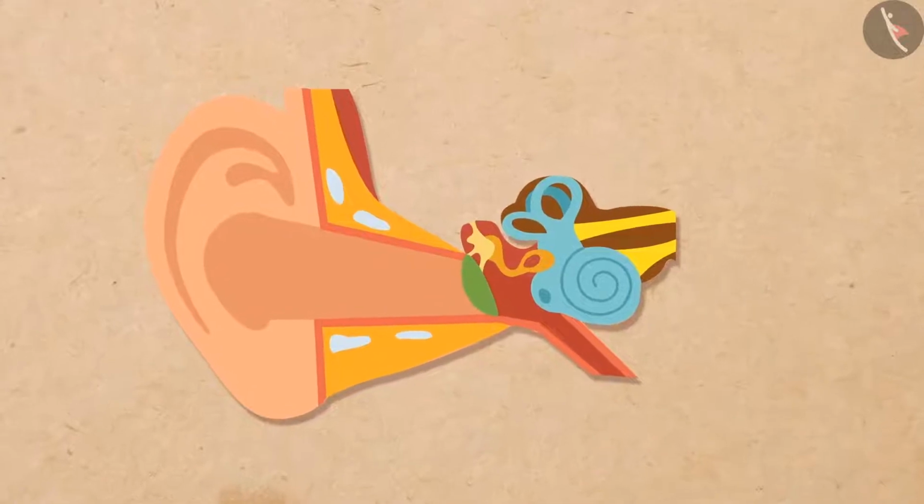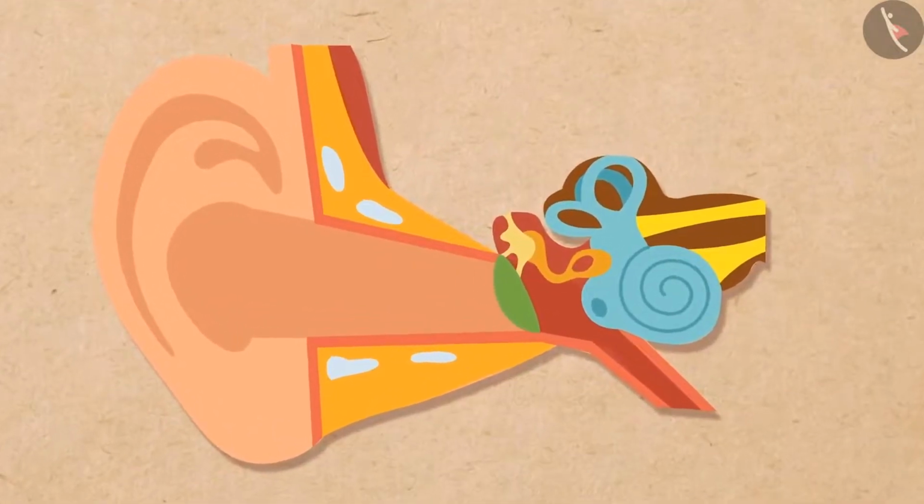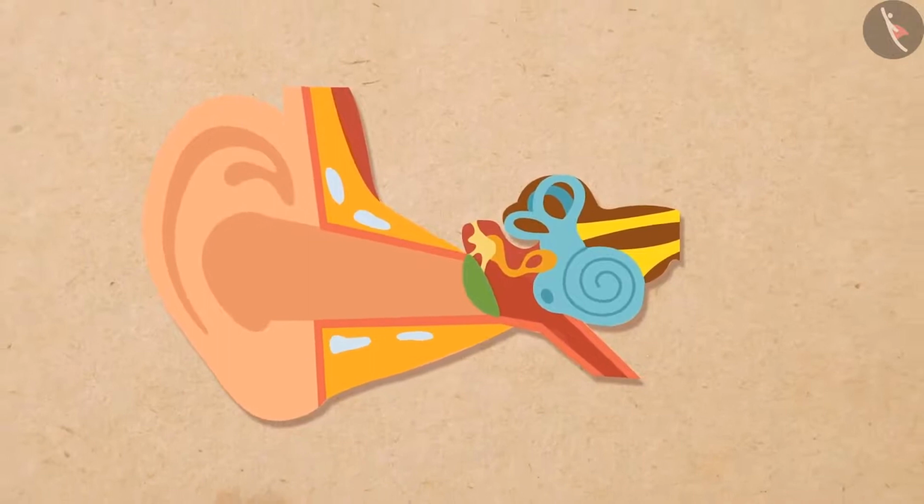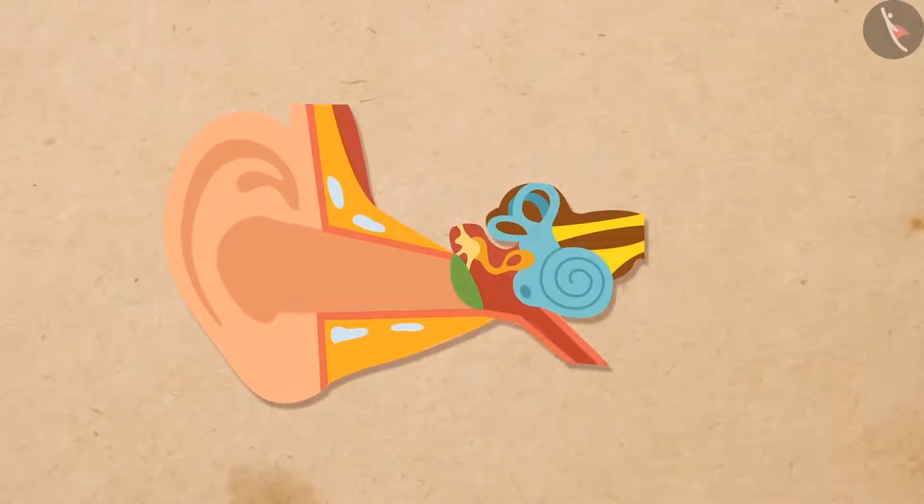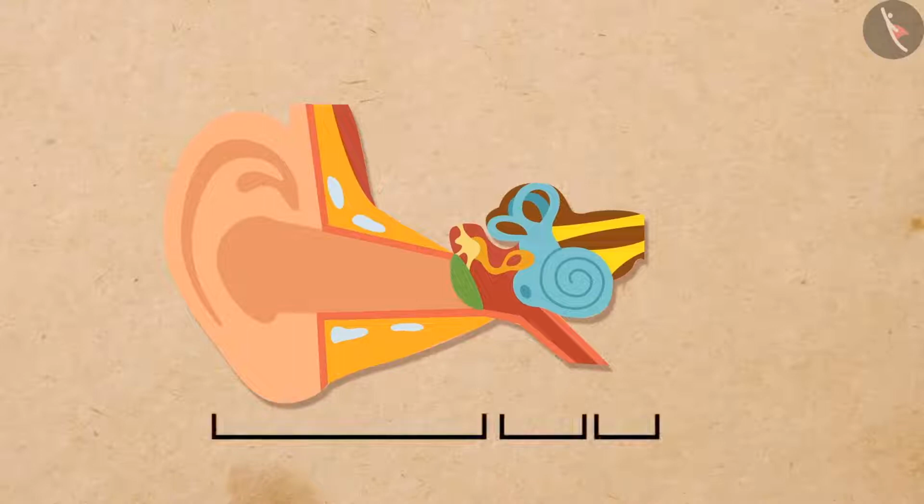Look at this picture of the human ear. As you can see in this picture, the human ear is mainly divided into three parts: the outer ear, the middle ear, and the inner ear.